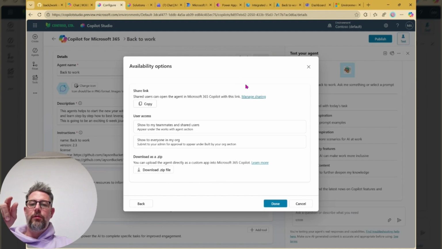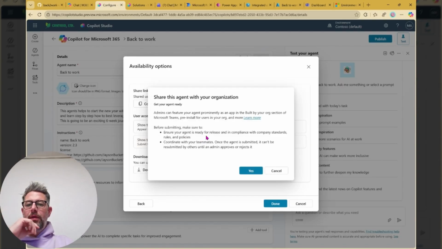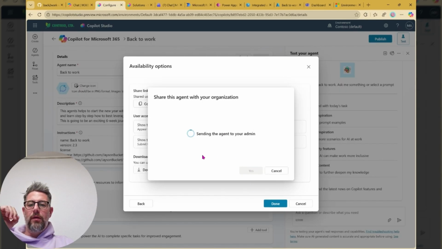All right, so now as we publish that one time, what we want to do is really make it available for everyone. And we want to make it available in the agent catalog as well as in apps and Teams. And yes, we want to share it with the whole organization. That just means it will be transmitted for the approval of the administrator of the tenant. That's what we see over here.